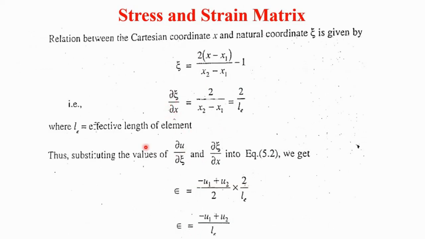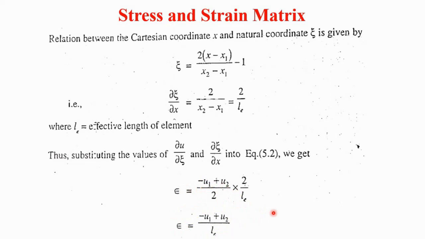Strain ε is equal to (−u1 + u2)/2 into 2 divided by Le. By simplifying this equation, this 2 will get cancelled here. Therefore, we get (u2 − u1) divided by Le, or we can say strain ε equals (−u1 + u2)/Le. This is the equation of the strain.